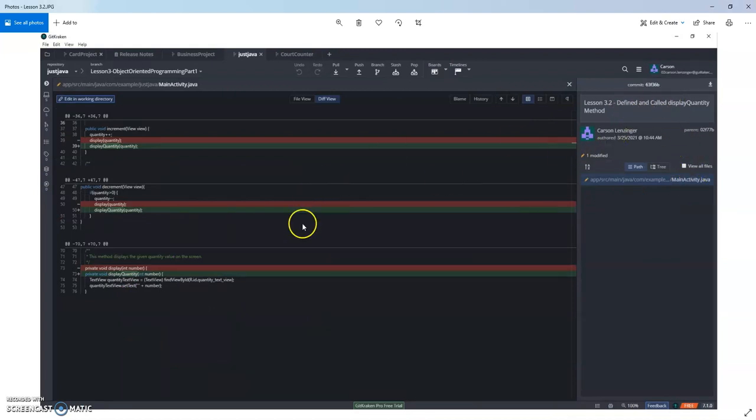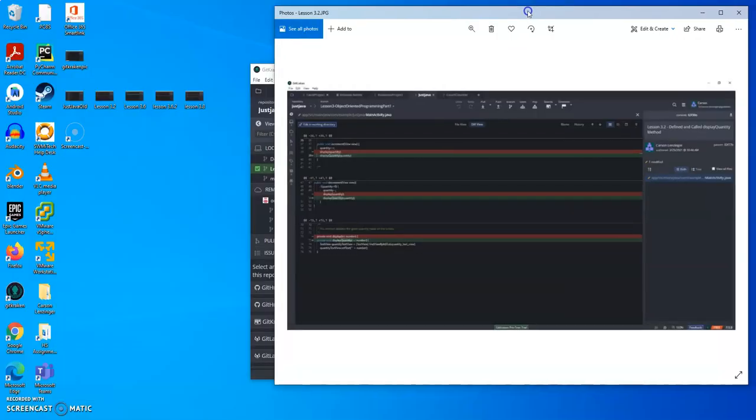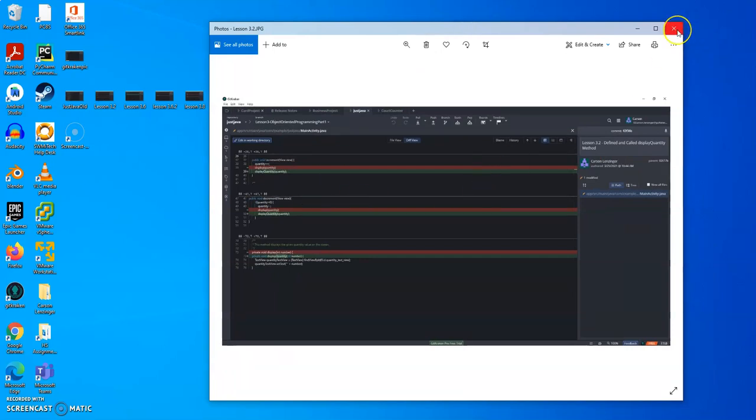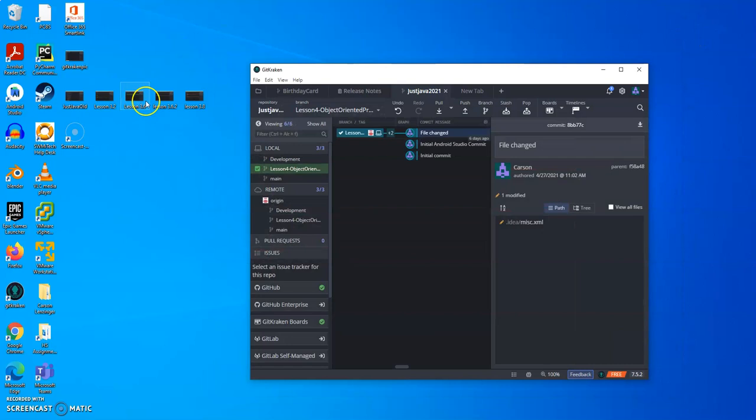So 3.2. What was it? The define on here is the private void display quantity. It was display, but you need display quantity, and I just changed them from display to quantity. The methods, the increment and decrement, and then the display method. That was that. So that was just changing the names of the methods. And then I'm going to exit that out.